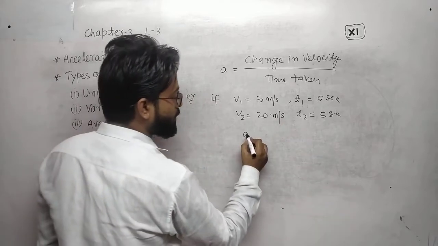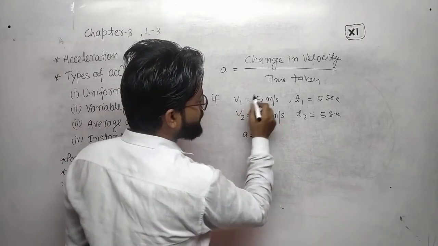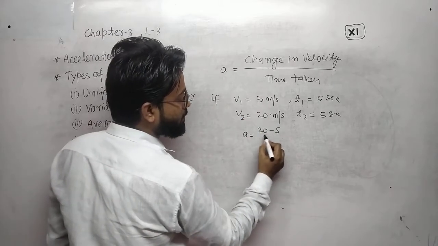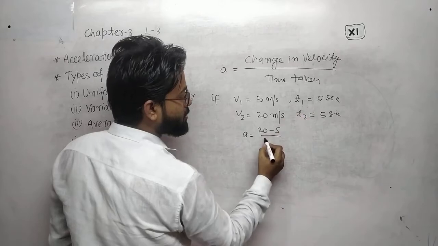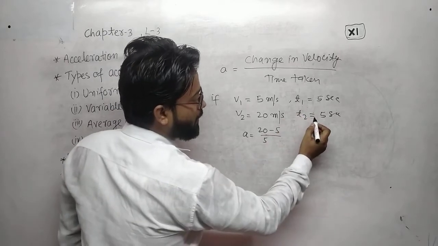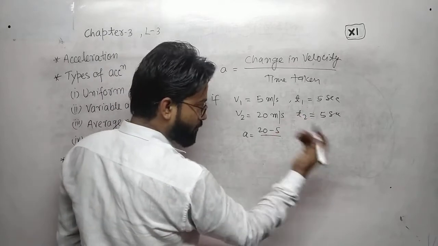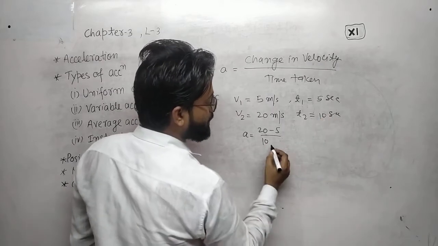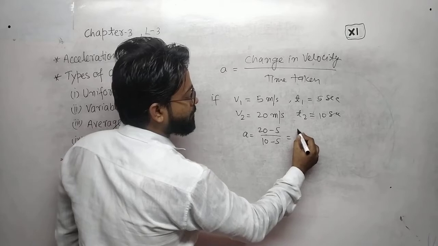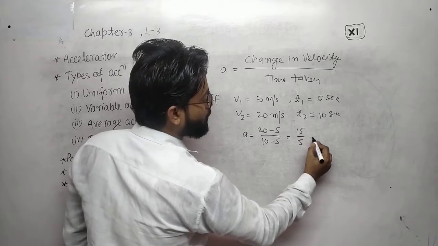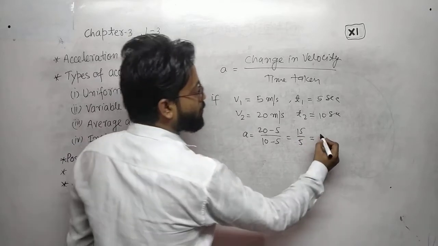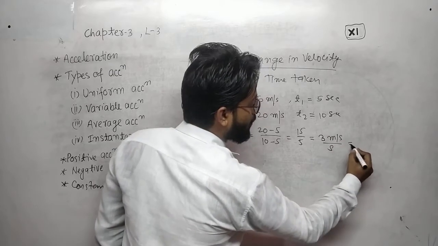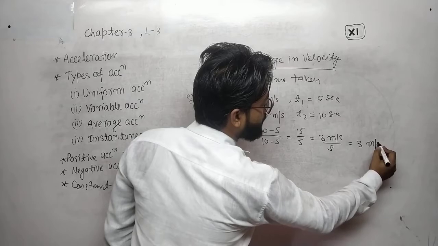The acceleration will be what? Acceleration will be change in velocity, final velocity minus initial velocity, upon final time minus initial time, which is 20 minus 5, 15, upon 5. Now this is 3 meter per second upon second, or 3 meter per second square.